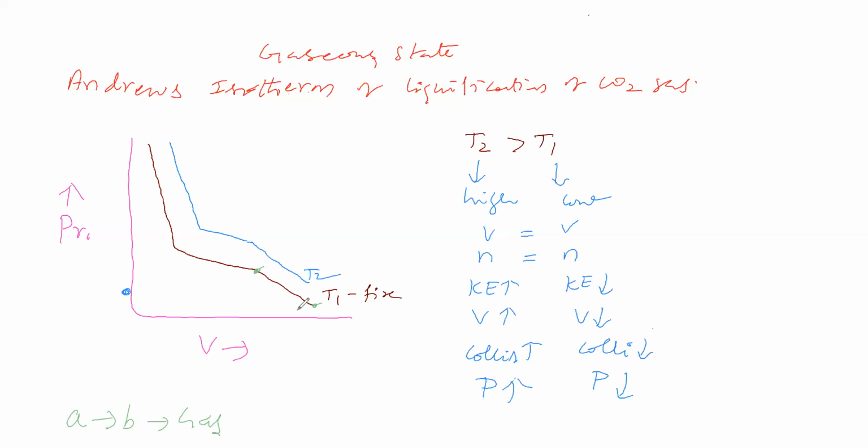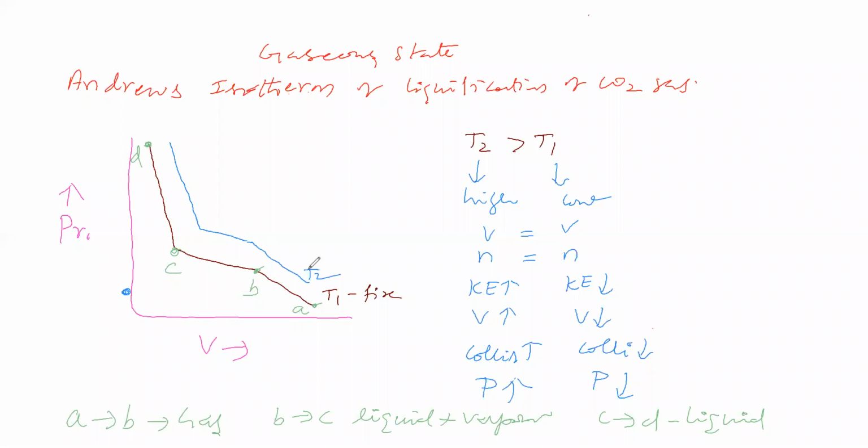Then point B to C is liquid and vapor. Then point C to D is only liquid. Physical state of carbon dioxide: A to B is gas, B to C is liquid and vapor, C to D is liquid.